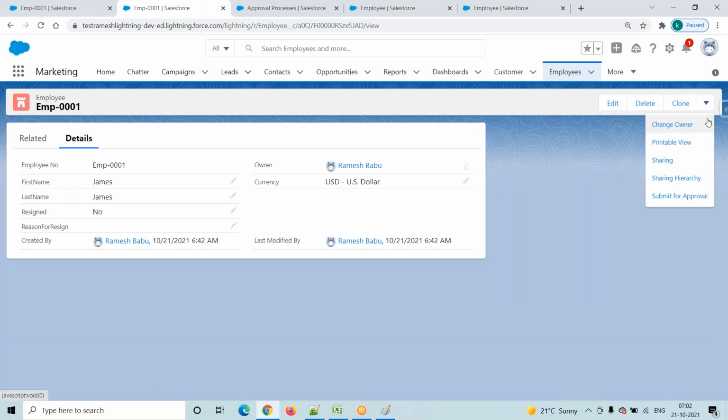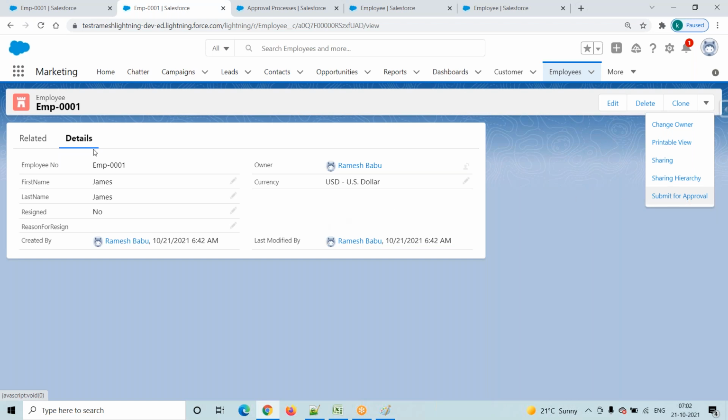Now go to here. Here you have to observe the submit for approval button is available, right? Previously there was no submit for approval button, but now it is there. Suppose you are working in one project and you find the submit for approval button, then what does that mean? In this object, approval processes are there.